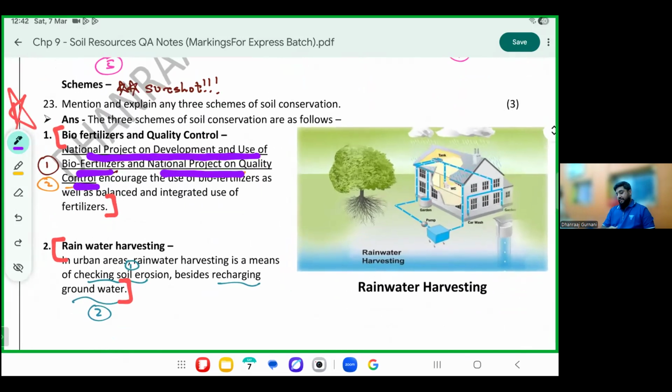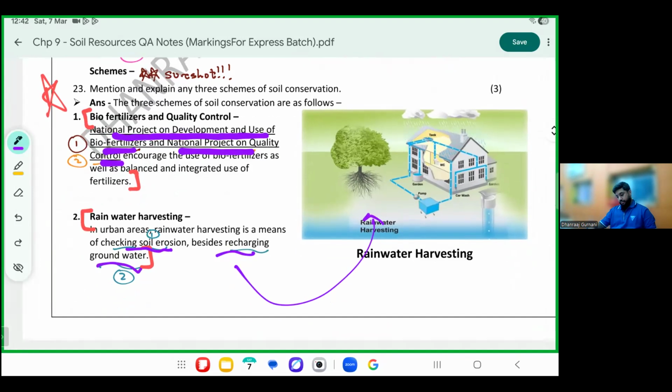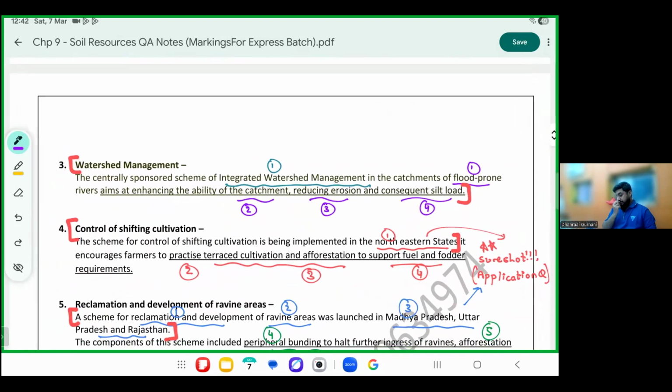The second scheme which they started with respect to soil was rainwater harvesting. If you do rainwater harvesting, it is going to prevent soil erosion and recharge groundwater also. I have put a photo here for rainwater harvesting, if you can see. Please check the first two points are clear. Here you can see it is called a centrally sponsored scheme.